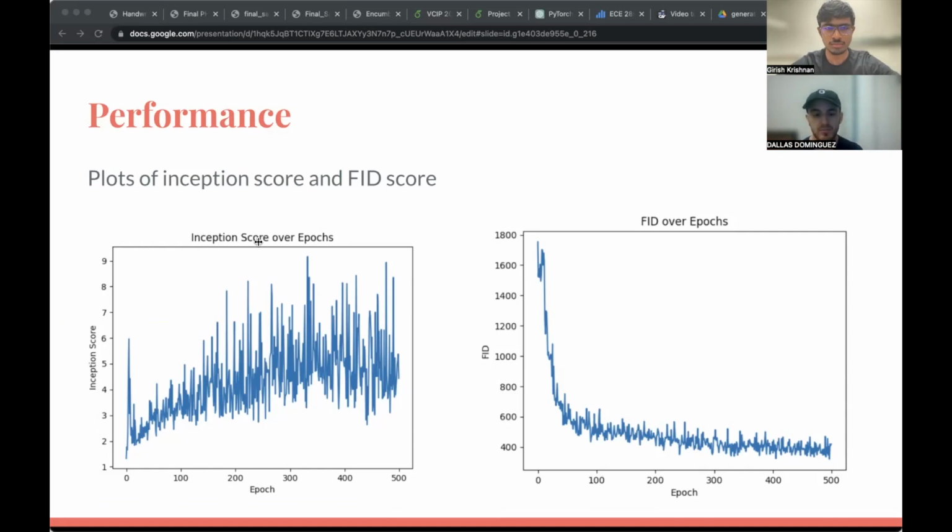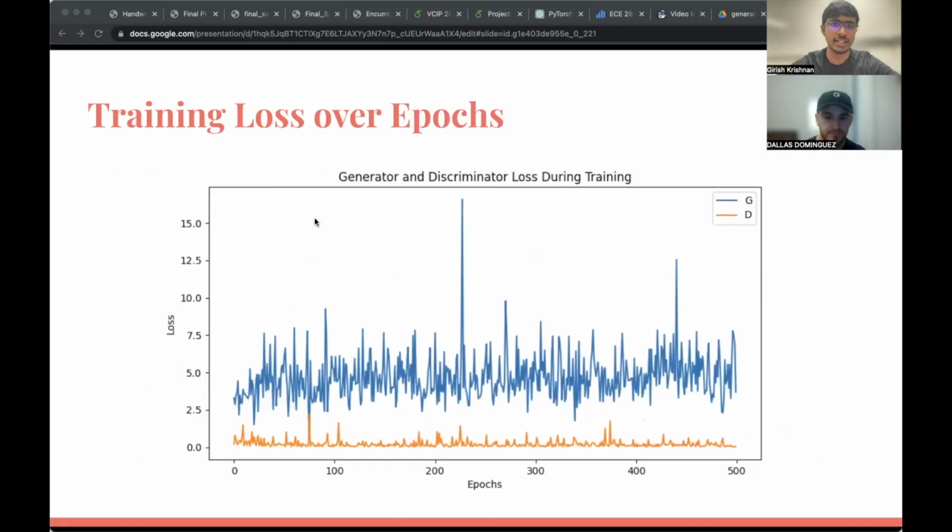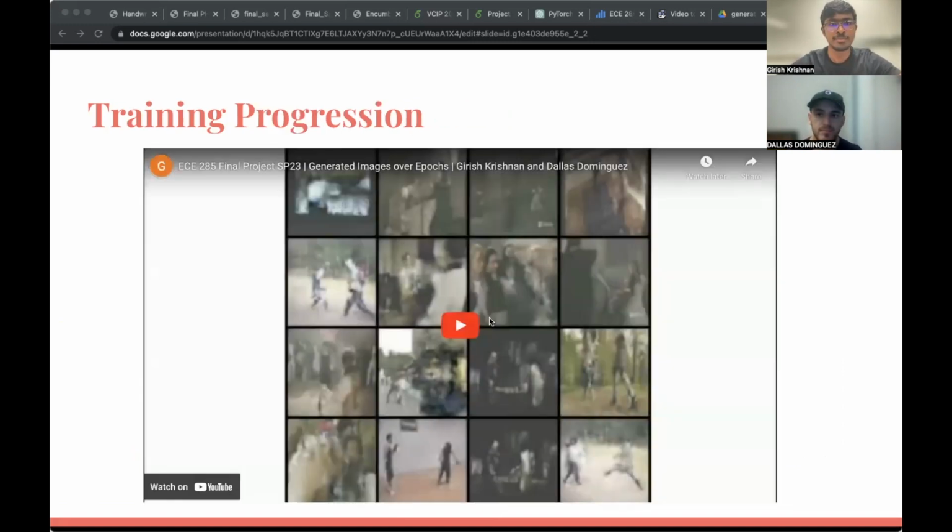On the right, we see the FID, which measures how similar the features, like mean and covariance, of the real image and the generated images are. The lower the FID score, it indicates a better quality and more similar distribution. We can see that our plot lowers as it goes along the 500 epochs, which implies that we have a better FID score, so we have better performance. Let's look at the generator and discriminator loss plotted over 500 epochs. As you can see, there are lots of fluctuations as there is constant competition between the generator and the discriminator.